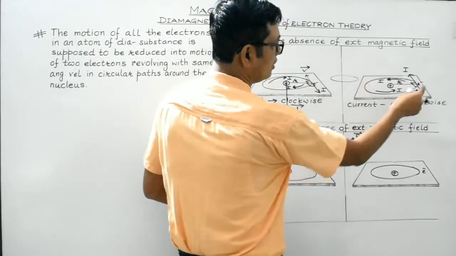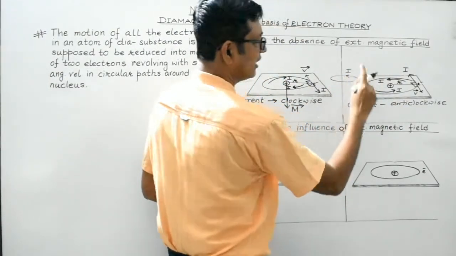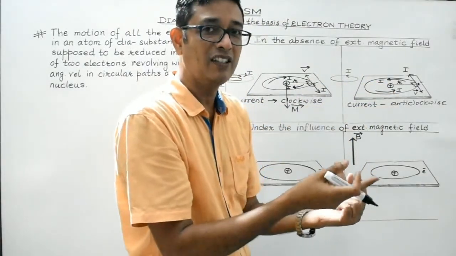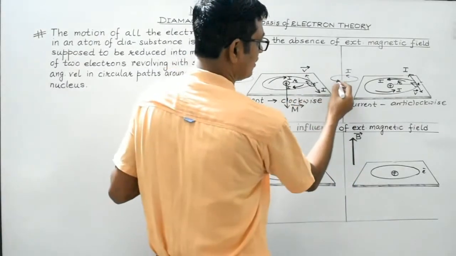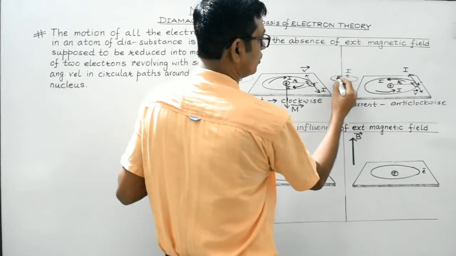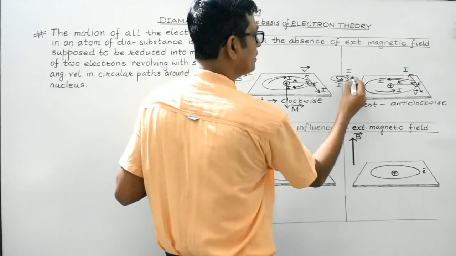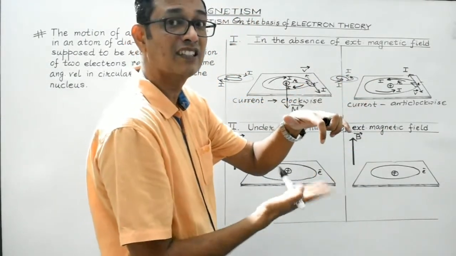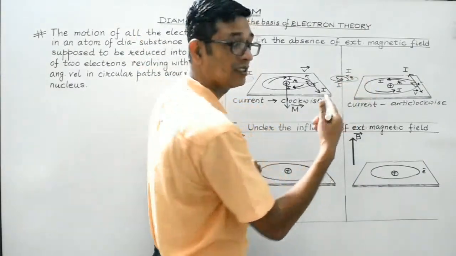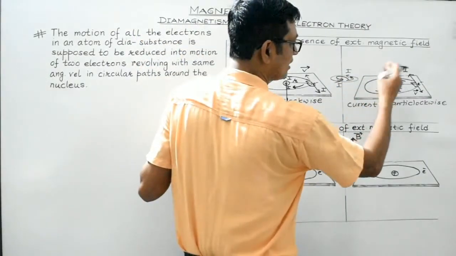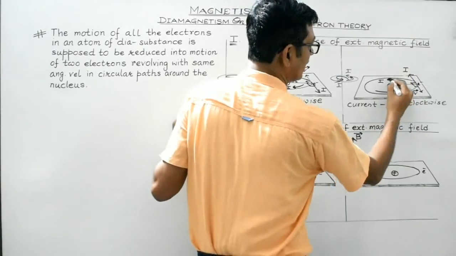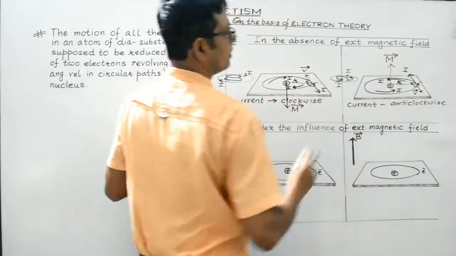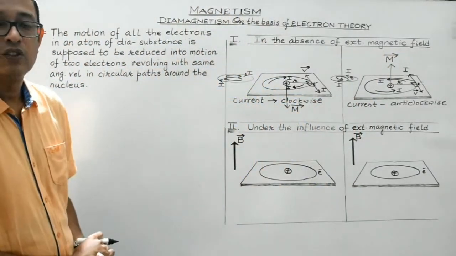In this case, the current is flowing in the anti-clockwise direction. Since the electron is revolving around the nucleus in the clockwise direction, definitely it will constitute a current in the anti-clockwise direction. So this face, the upper face, will act as north, while the lower face will act as the south. So here the magnetic moment is directed from south to north. So upper will act as north, the lower will act as south. So here the direction of the magnetic moment would be like this. Clear, students?